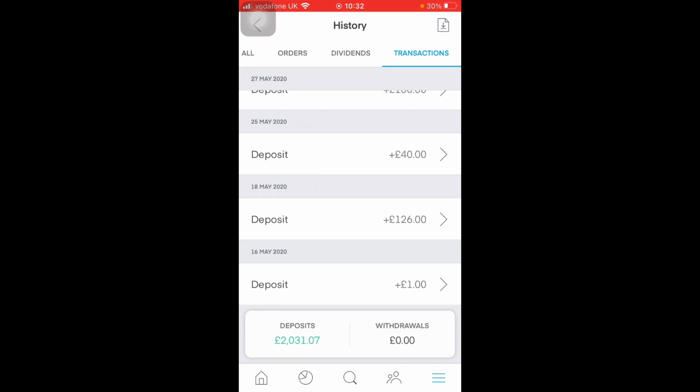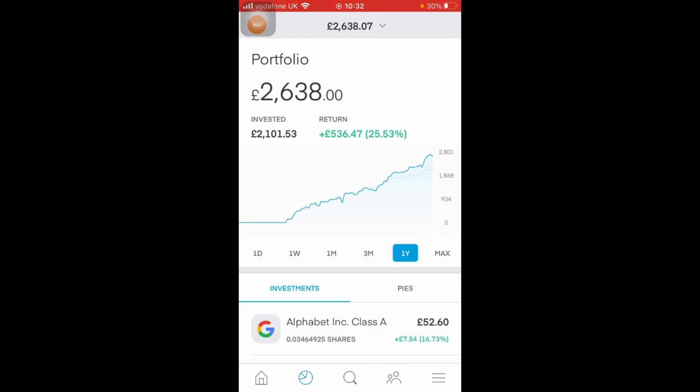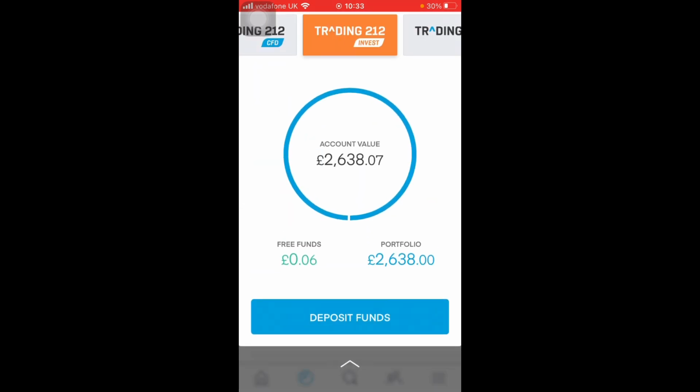That's all come from my own income and is part of my own capital for my investment. The last thing I wanted to do was have a look at my actual real rate of return on my own invested capital. So as I said, my own invested capital is £1,843. And you can see the total value of my portfolio is currently £2,638.07. If you have a look at the free cash I've got at the top, you can see that equates to the total account value that I mentioned there.